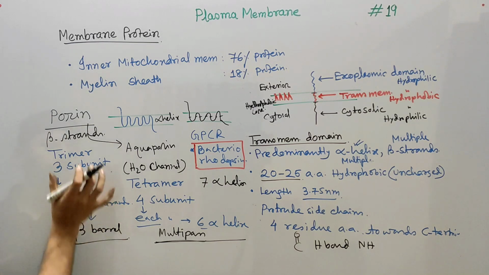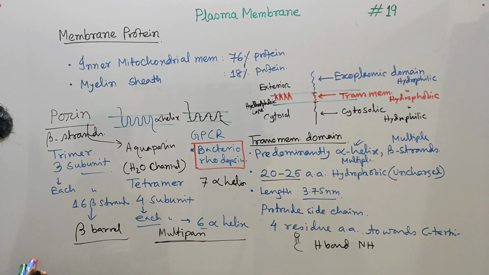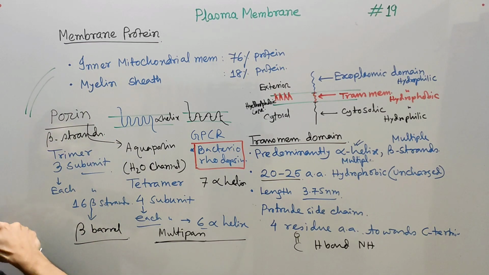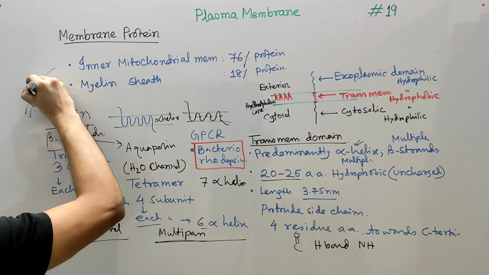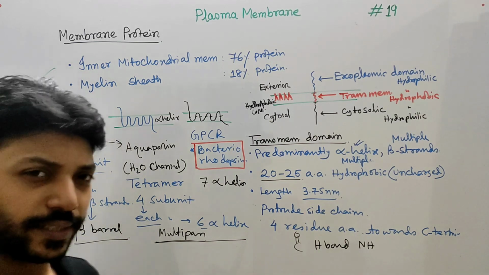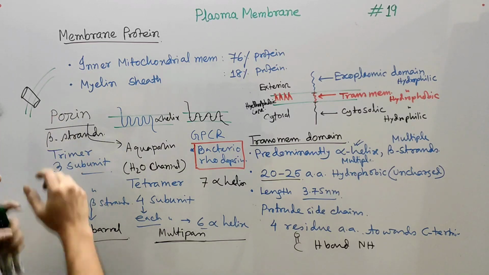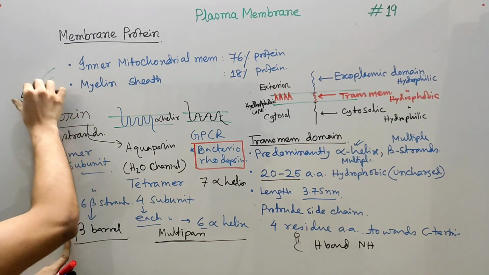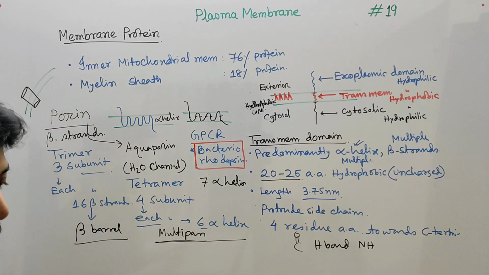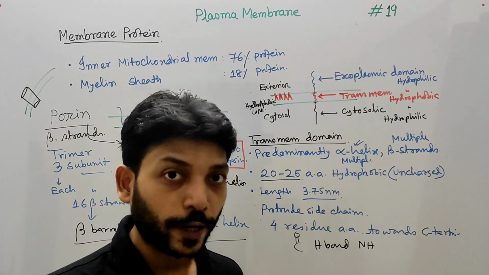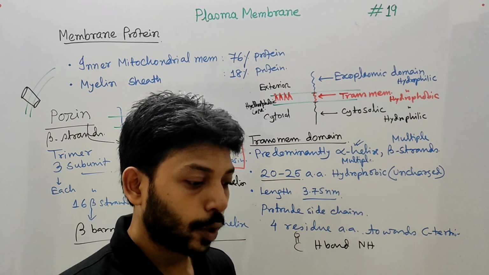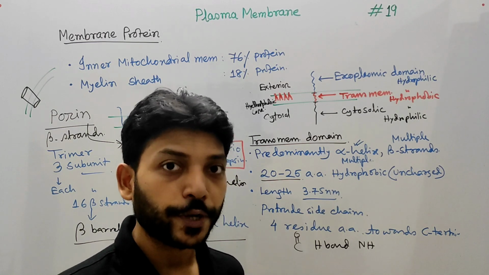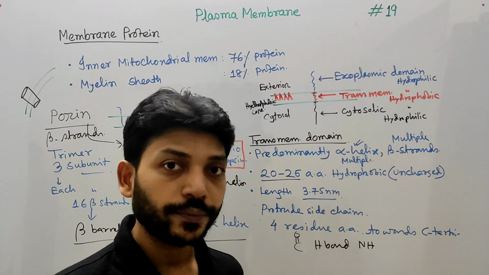Okay, so these porins form a pore-like structure. Let's suppose this is the plasma membrane. Here the porin makes a pore-like structure. I'm just giving you a brief idea. This is not the perfect structure. There are beta strands present that make the beta barrel, but actually make a pore-like structure. So it's called porin, and small water-soluble molecules are permeable through the porin structure. Now, this beta barrel structure is more abundant in the outer membrane of bacteria, mitochondria, and chloroplast.